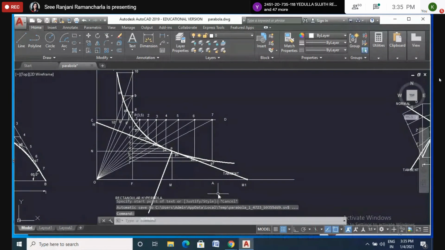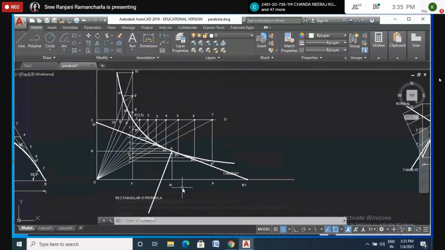Now measure OM with a compass. Don't measure with a scale, because it will not show if the length is less than 1 mm. So it is better to measure with a compass only. It will be very clear and exact. Measure OM with the compass, and the same length you cut here, with M as center, at M1 or M dash.